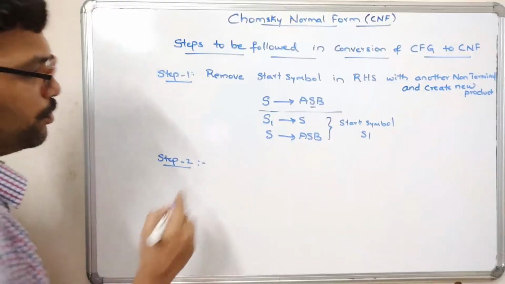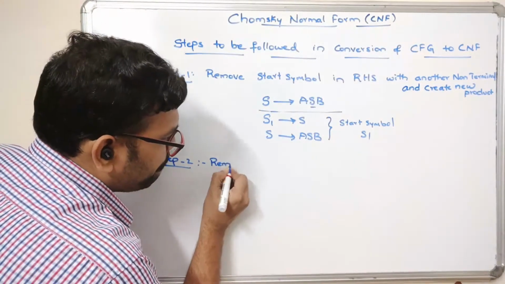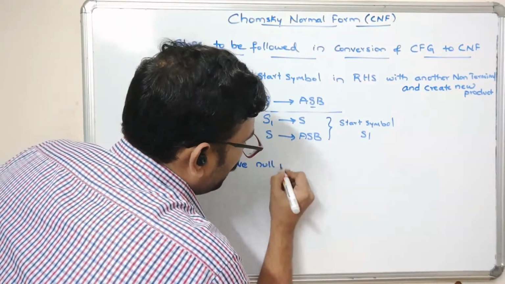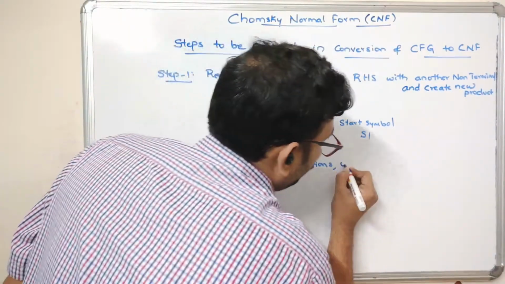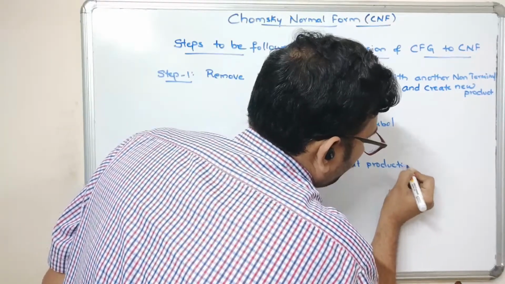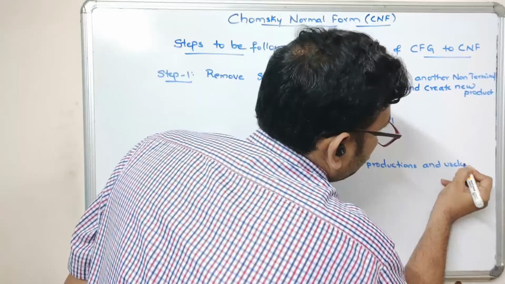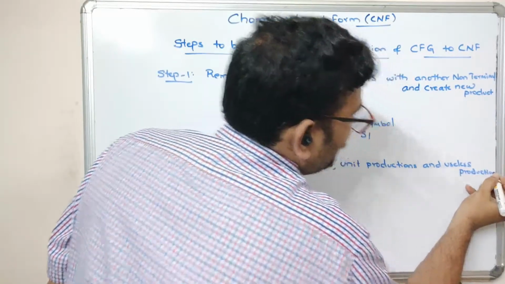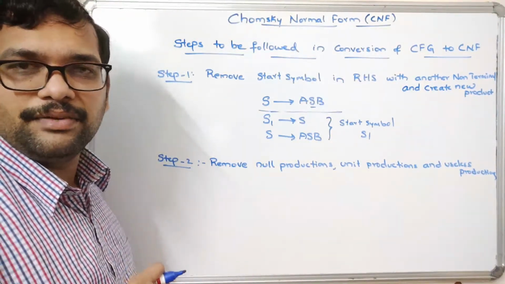Now step 2. After completion of this one, remove null productions, unit productions, and useless productions. Simply we can say step 2 is simplification of CFG.